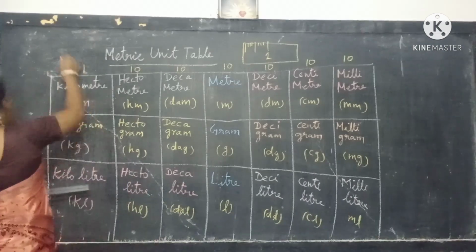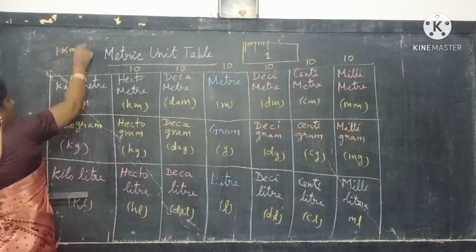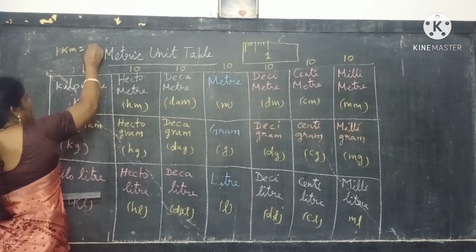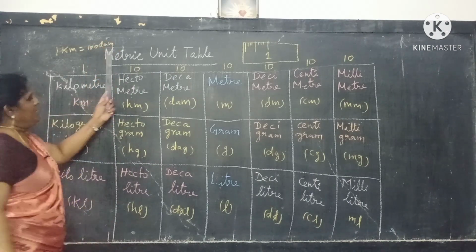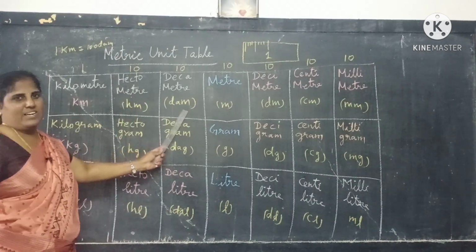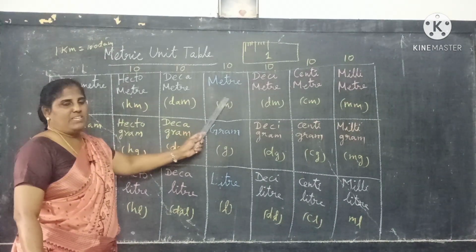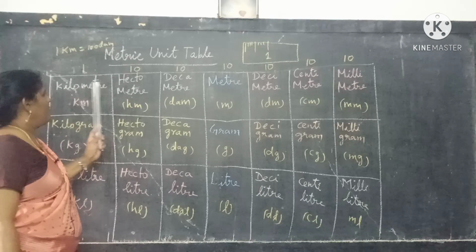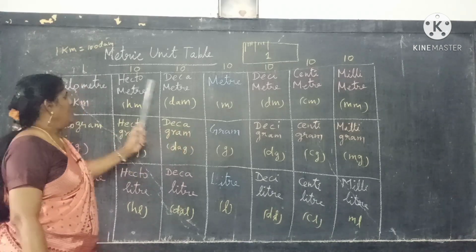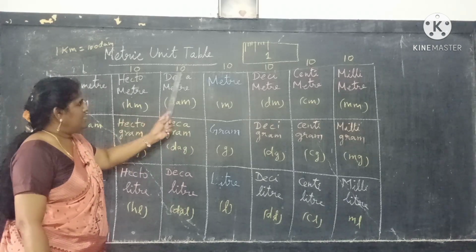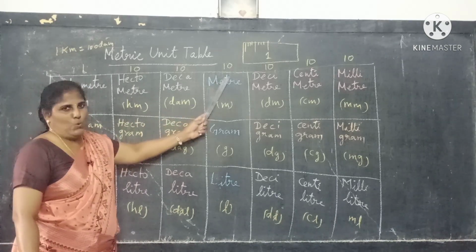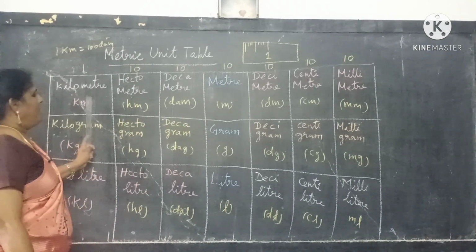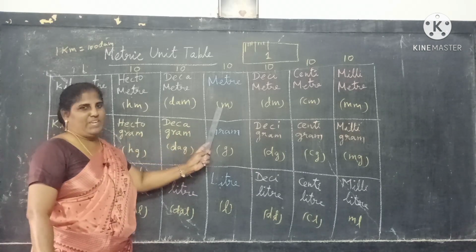So 1 kilometer is equal to 10 into 10, 100 decameter. 1 kilometer equal to how many meter, you should multiply 10 into 10 into 10. 10 tens are 100, 100 tens are 1000. So 1 kilometer equal to 1000 meter.